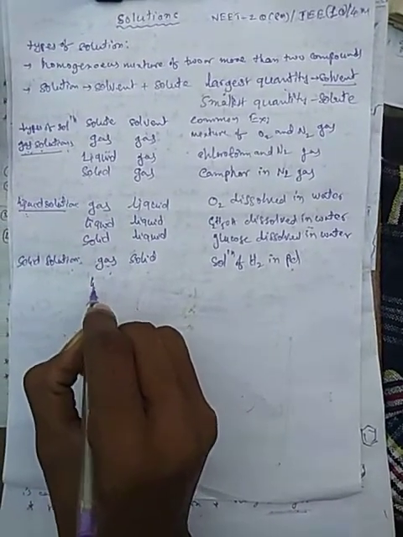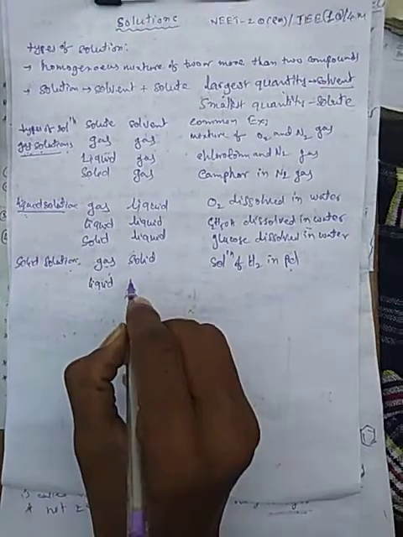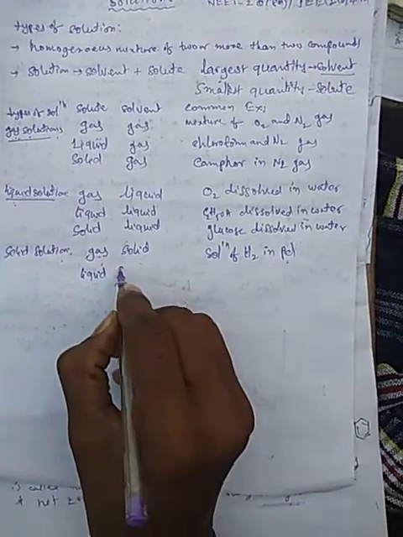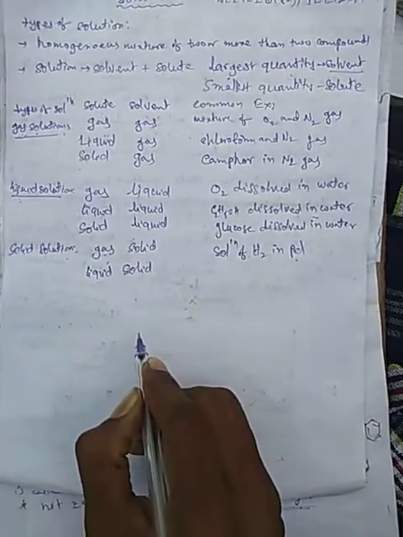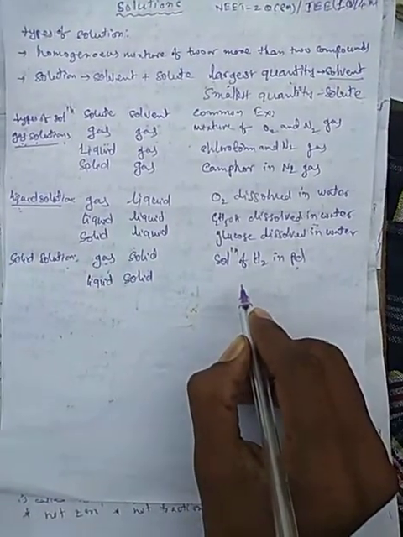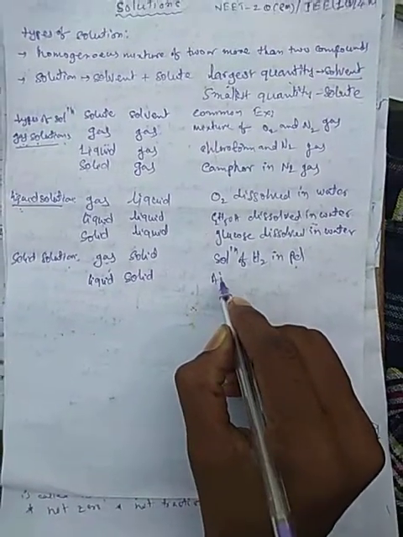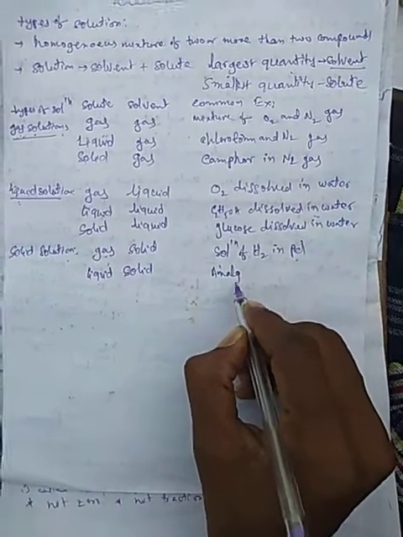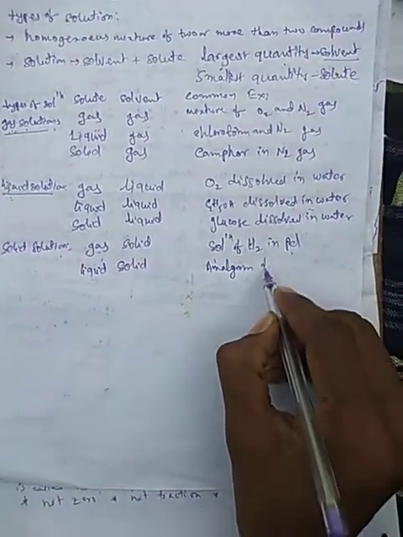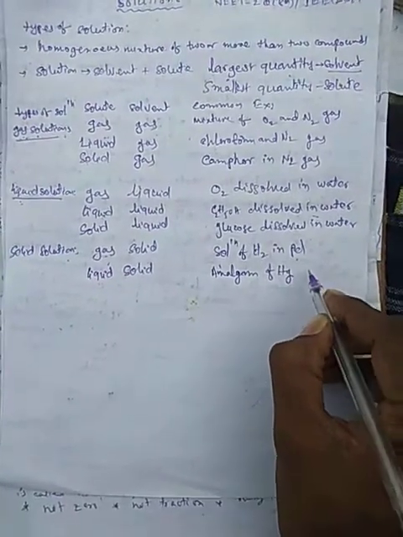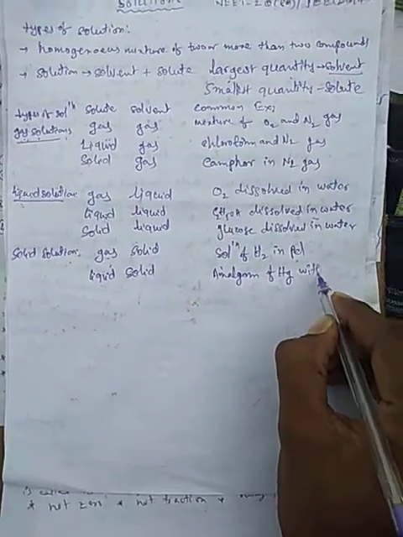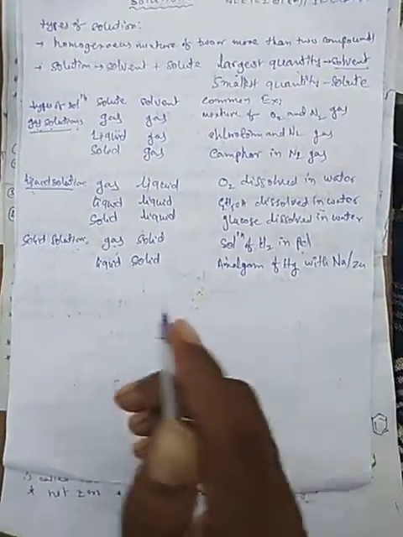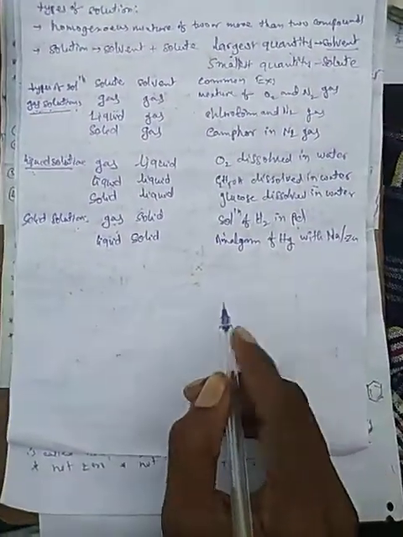Next type is where a liquid is the solute and solid is the solvent. This type of mixture is amalgam, sodium amalgam, zinc amalgam, that is, mercury with sodium or zinc metal, sodium amalgam or zinc amalgam.